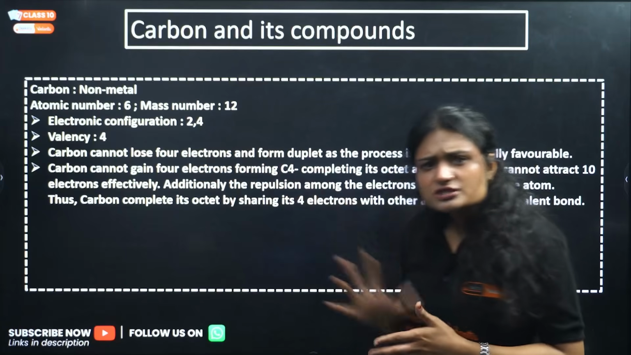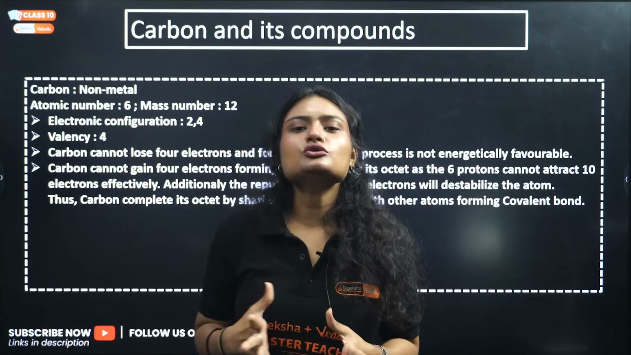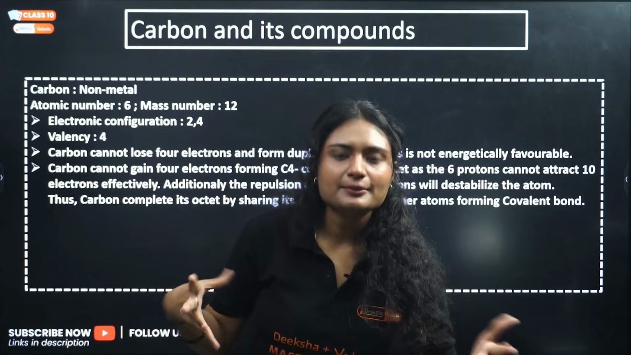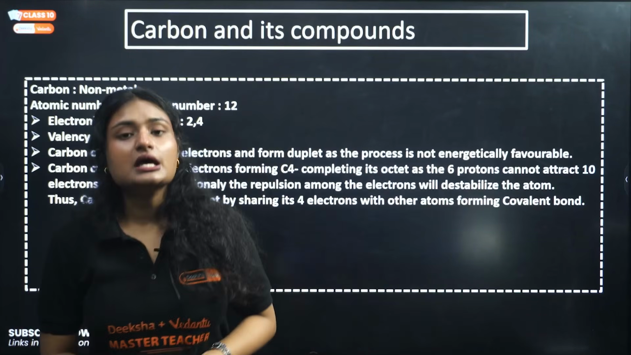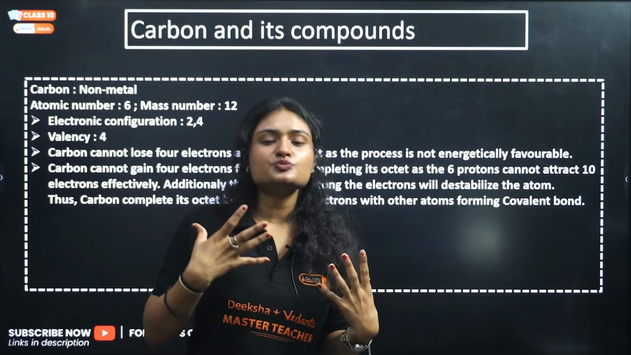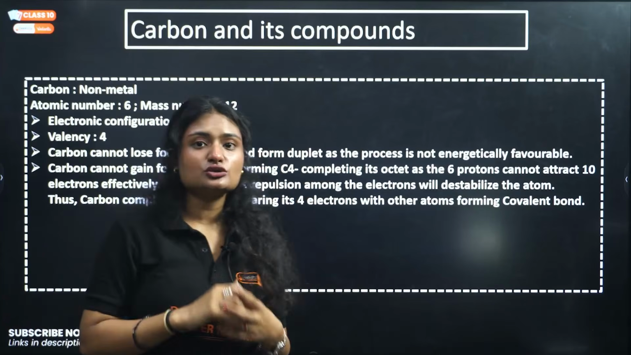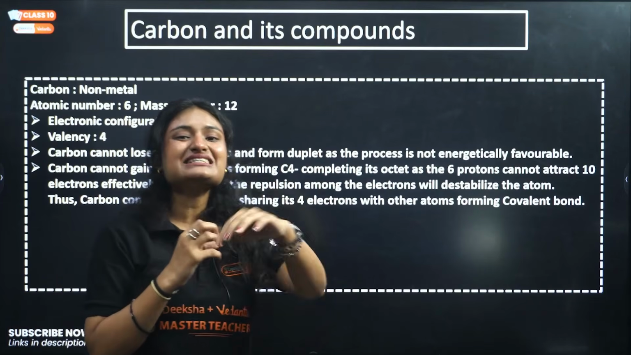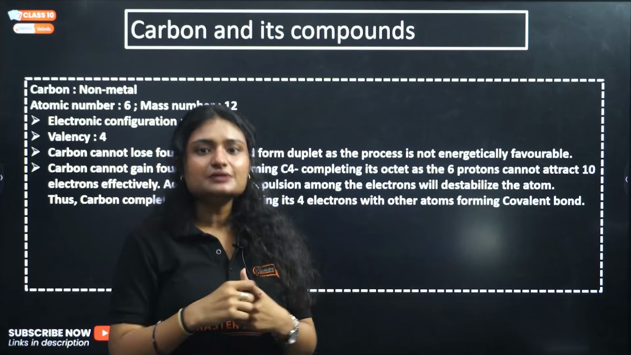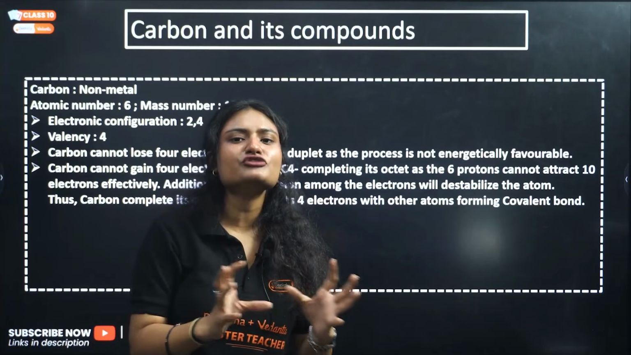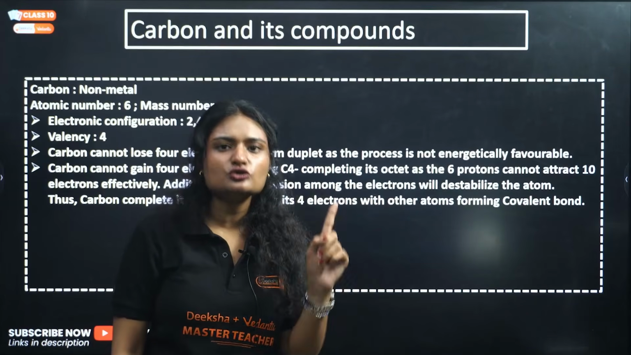Carbon cannot lose 4 electrons and it cannot gain 4 electrons, right? It cannot lose 4 electrons and form a duplet. Why? Because losing those 4 electrons is not energetically favorable, and gaining 4 electrons means 6 protons will have to deal with 10 electrons, right? Obviously there is an imbalance of power, and because of that the atom will not be stable. That's why it does not form an anion or cation.